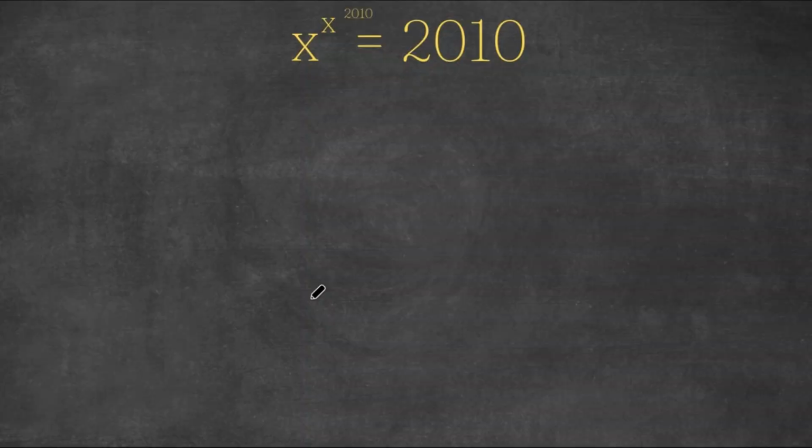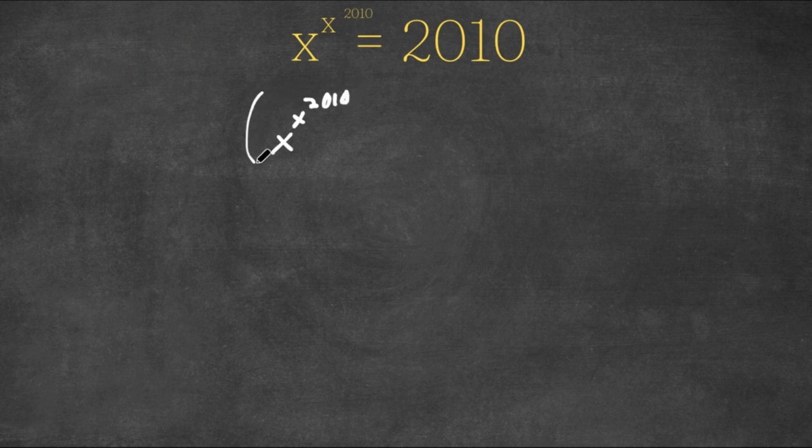Guys, welcome back to Click Academics. In today's video, I'm going to be teaching you guys how to solve this exponential equation. So we have x to the power of x to the power of 2010 is equal to 2010. Now, what I'm first going to do is take the power of 2010 on both sides. So now we have x to the power of x to the power of 2010